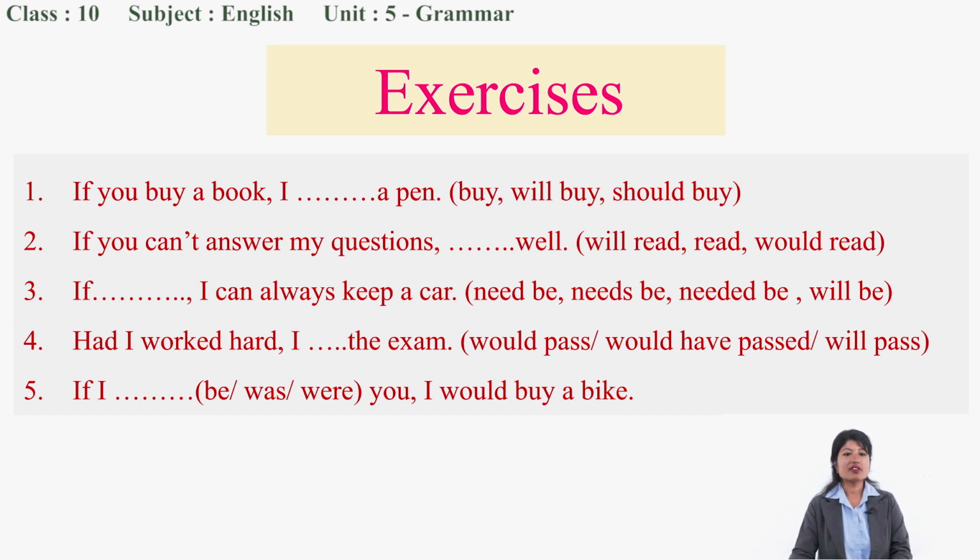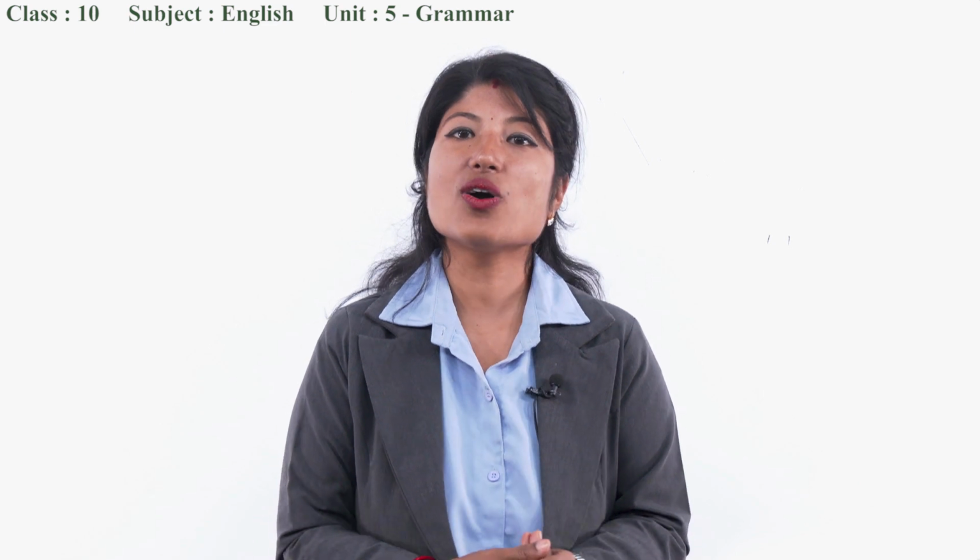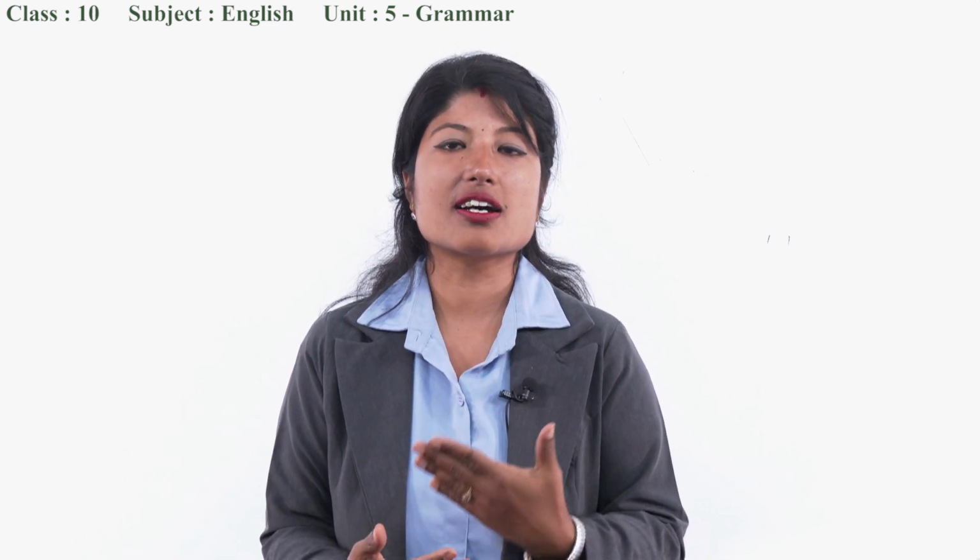Then number 5: If I did out you, I would buy a bike. What is here? If I were. Then instead of I, if there is she, then if she was, right? No, if she were. If she were you, she would buy a bike. Okay, with this we have together completed all the exercises and activities given in grammar I and II.